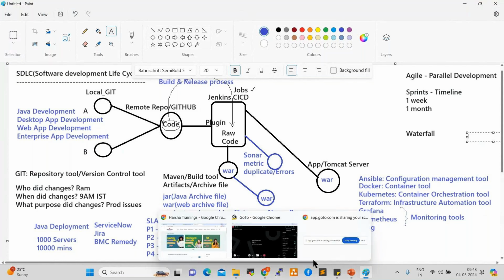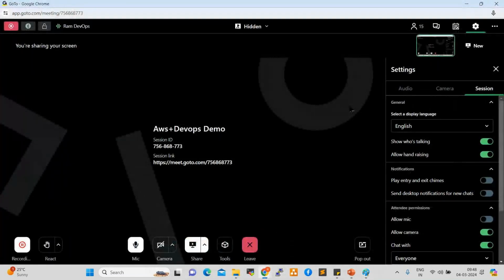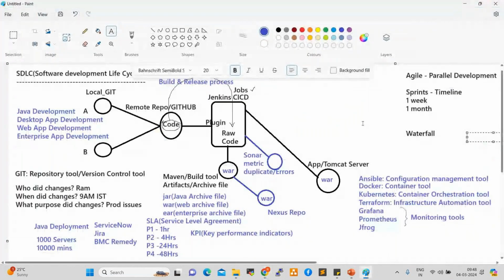Tomorrow onwards we are going to start regular sessions. Today it's just an introduction and SDLC. Tomorrow the meeting link will be changed completely. Those who are not registered so far, you can register and add yourself into the WhatsApp group today itself. Tomorrow onwards the link will be changed.